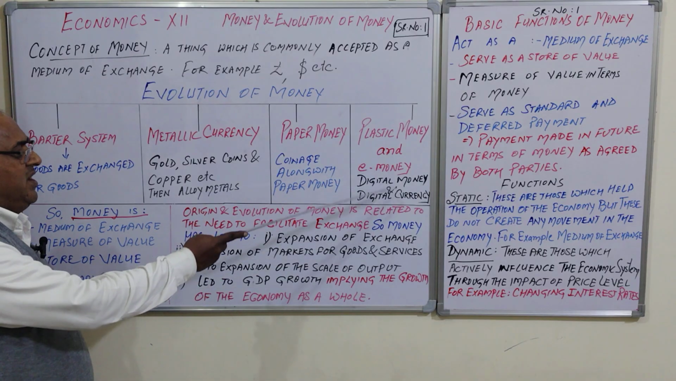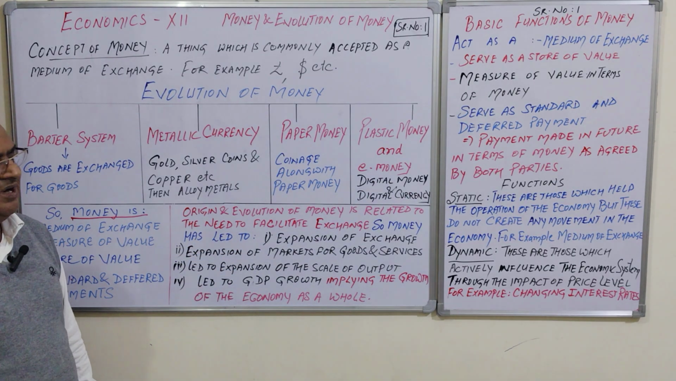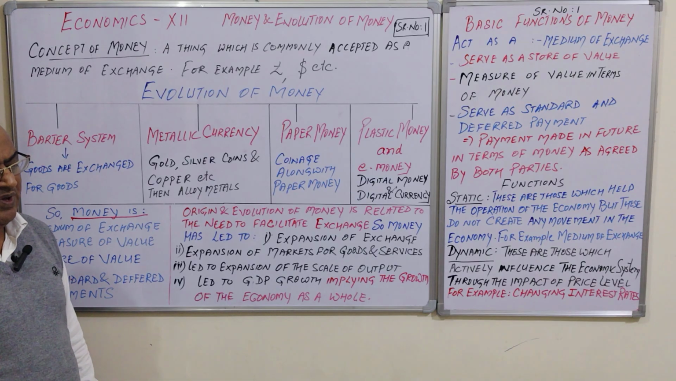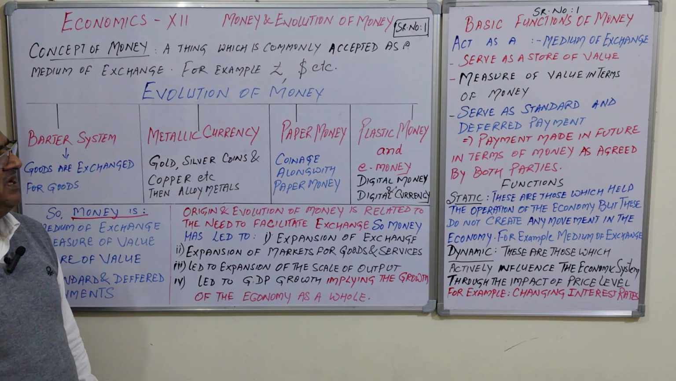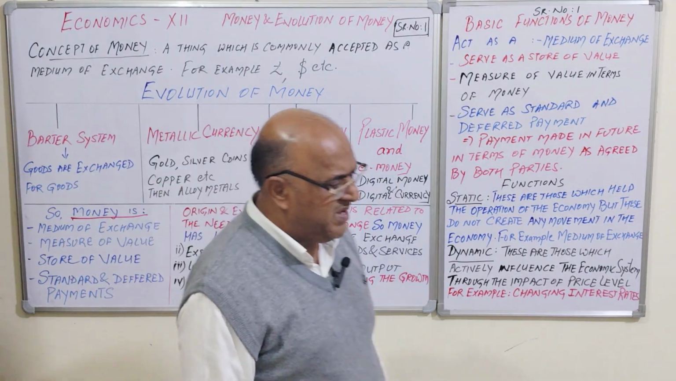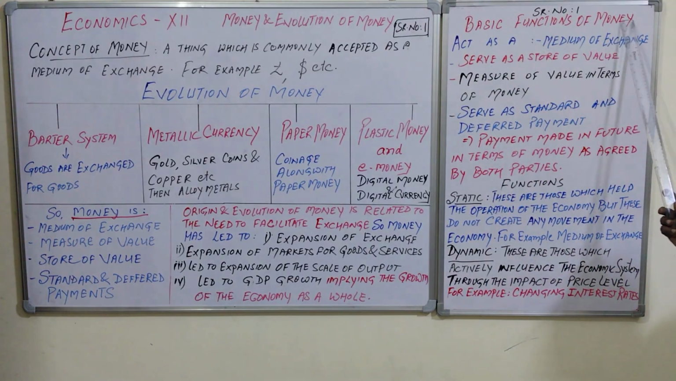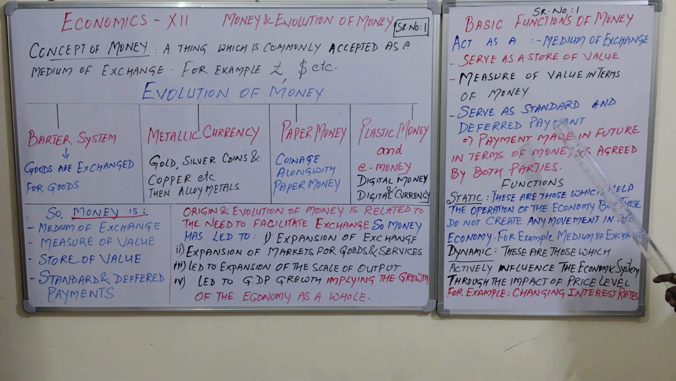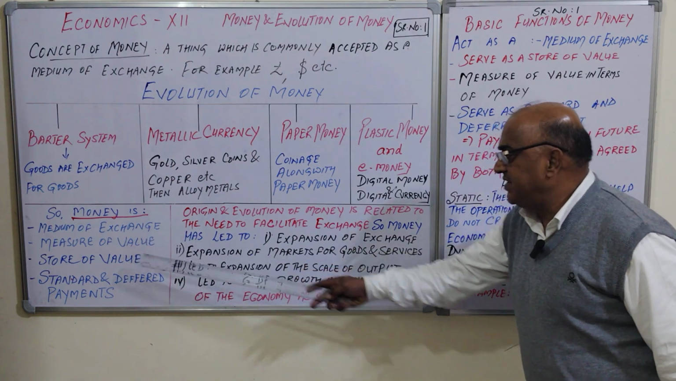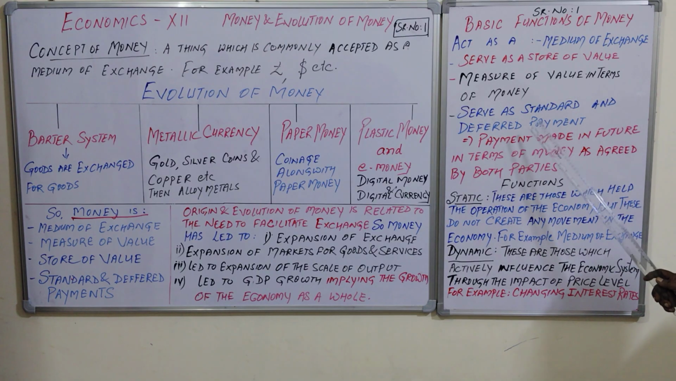So, as we are discussing digital money, digital currency, the role of money is quick, fast, and accurate whenever we are in need or we have to pay or receive, and it makes trading activity fast. Now, some of the basic functions of money: act as a medium of exchange, measure of value in terms of money, serve as a standard of deferred payment.